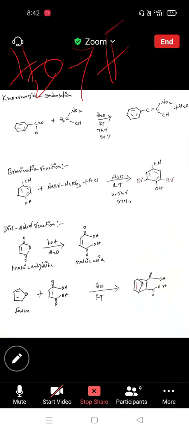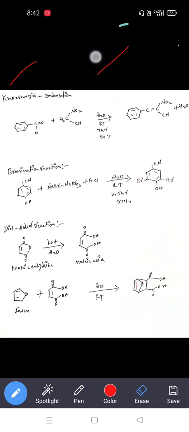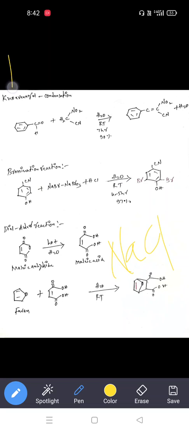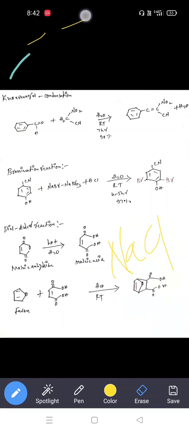Nine members have responded. H2O is a polar compound. If you take salt, table salt, what is the molecular formula of table salt? NaCl. Is NaCl polar or non-polar? Polar means ion formation, Na plus and Cl minus, because of their electronegativity differences to form the ions Na plus and Cl minus. So here also it is the same. Water is a polar compound.